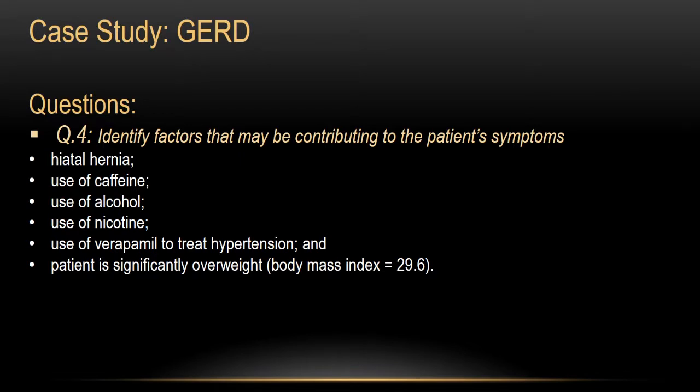What does any muscle need to contract, to be tight? It needs calcium. So the lower esophageal sphincter needs what? The lower esophageal sphincter is a muscle. So it needs calcium to be tight. When you block the calcium channels, the lower esophageal sphincter will not allow calcium in and it's going to be loose. That's why calcium channel blockers are among the factors that contribute to worsening the symptoms in GERD. And the patient is also significantly overweight. Obesity is one of the factors that contribute to the worsening of GERD.